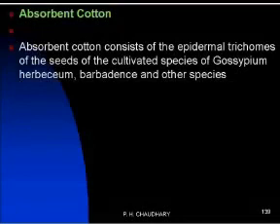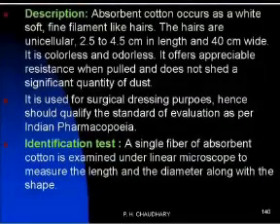Absorbent cotton wool is nothing but the epidermal trichome of the seed of Gossypium herbaceum and different species, which are white, soft, fine, hair-like fragments, unicellular, 2.5 to 4.5 centimeter in length, 40 micrometer in width, colorless and odorless. The quality of surgical dressing is assessed with different quality control tests as per the evaluation of IP. Number 1, identification test.